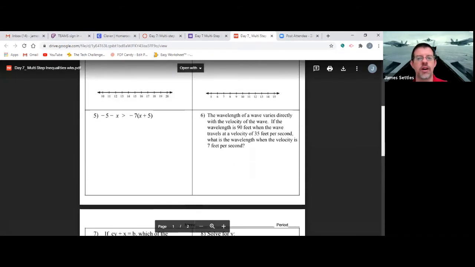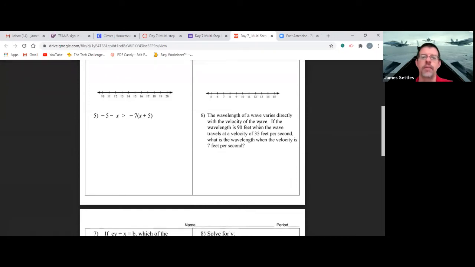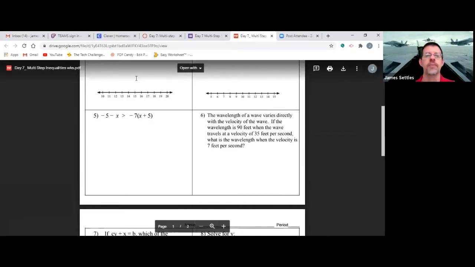5 I would consider hard. 6 is a word problem. Now, if you've not been working with me, you probably think 6 is hard. But 6 is actually easy. And so I hate word problems. And so I look at a word problem for something that will make it easy. And if I can find something that makes it easy, then I'll do it. If I don't see anything to make it easy, then I would probably guess C on it, okay?